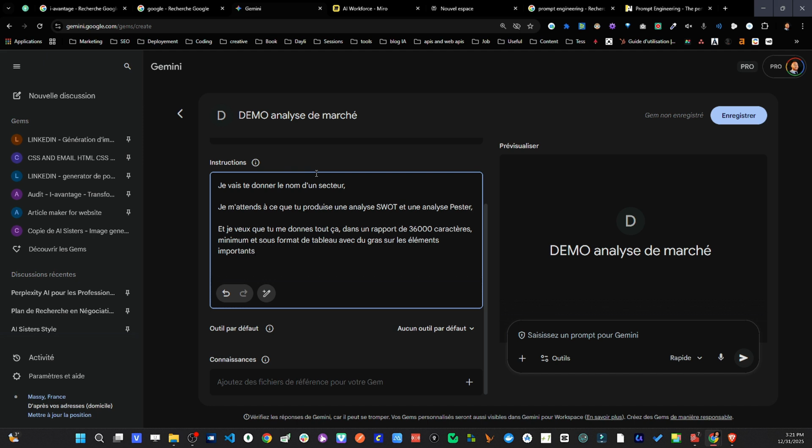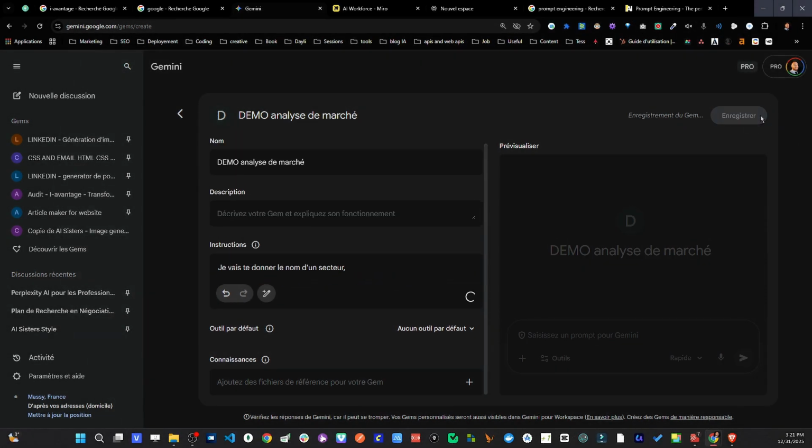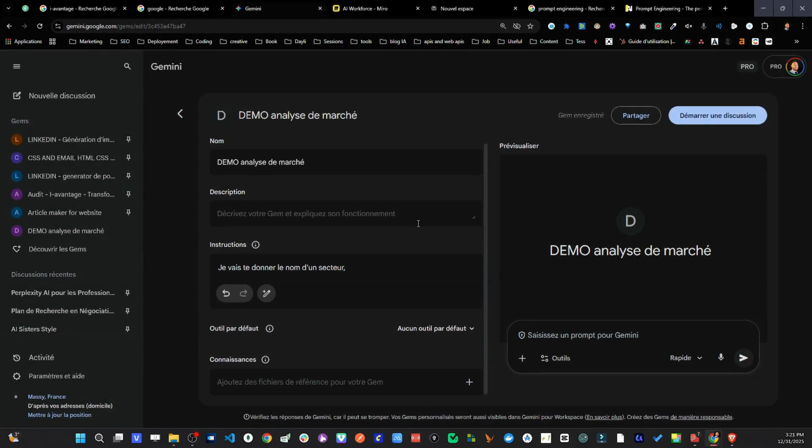And you'll see why, in fact, having control and understanding what's happening with the AI is extremely important because right now I'm telling it I'm going to give you a sector and all that. So that's very good. I can now record, and again, don't worry, it's normal for this to go quickly. We'll do it together again. For now, I'm just introducing you to the concept.